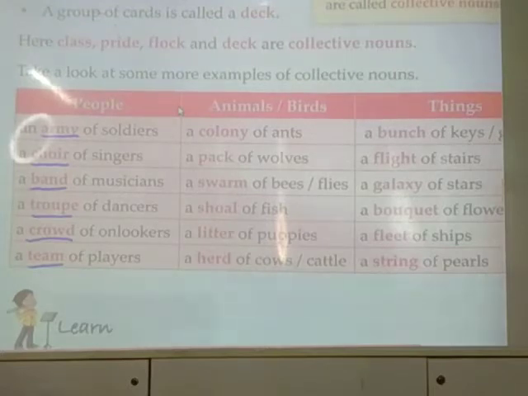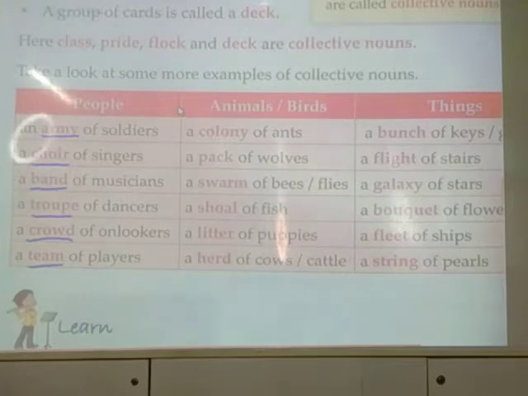Next, come to the things column. You have to learn it, as madam is learning it. Why? Because I want you to learn in the same manner. When you learn it orally, then you should write it. A bunch of keys, a bunch of grapes, a flight of stairs. Here stairs means steps. A flight of stairs.